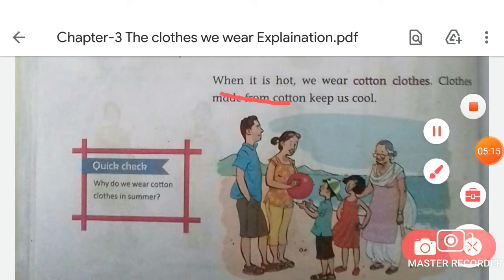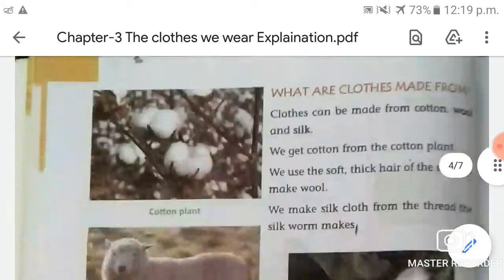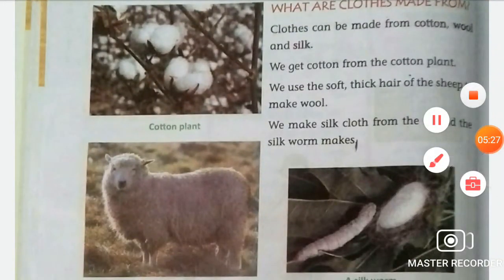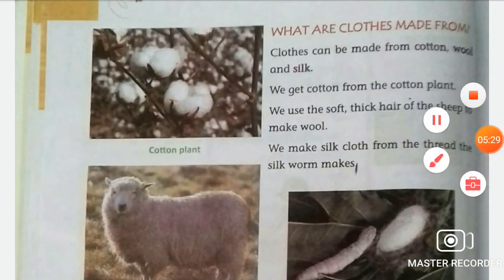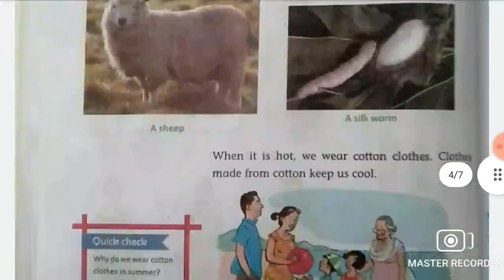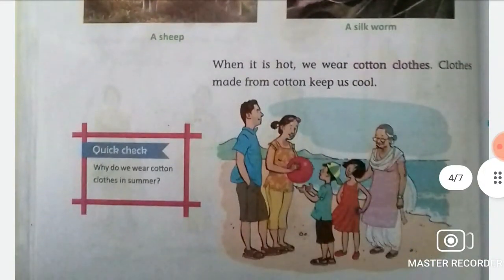When it is hot, we wear cotton clothes. Clothes made from cotton keep us cool. Now students, here you learned the names of different fabrics, the different fabrics clothes are made from, okay? And now you will learn about the different kinds of clothes you wear in different weather, in different kinds of climate.